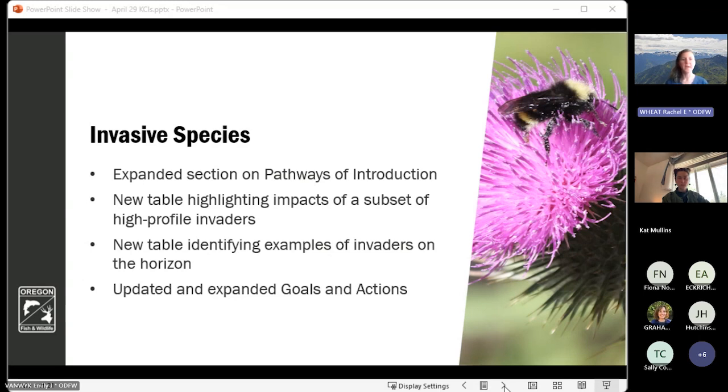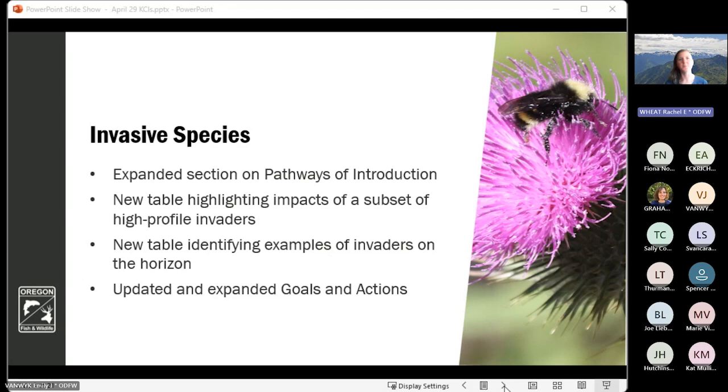And finally, within invasive species, we have updated and expanded the goals and action section with some new goals and actions to help target specific conservation intervention to help prevent invasive species from becoming established in Oregon and for addressing invasive species that are already here.